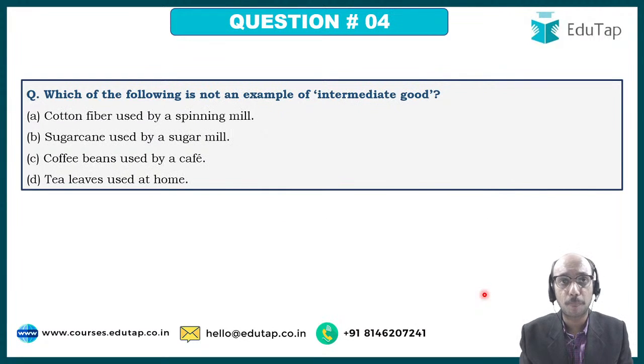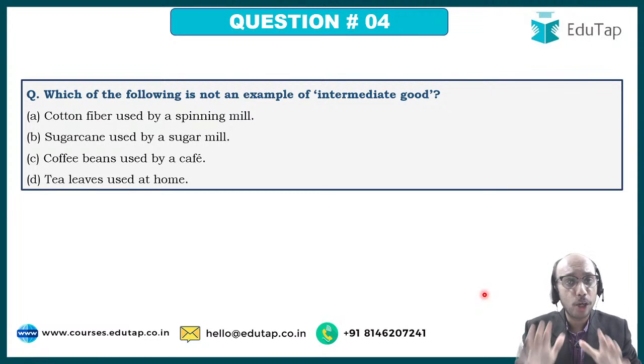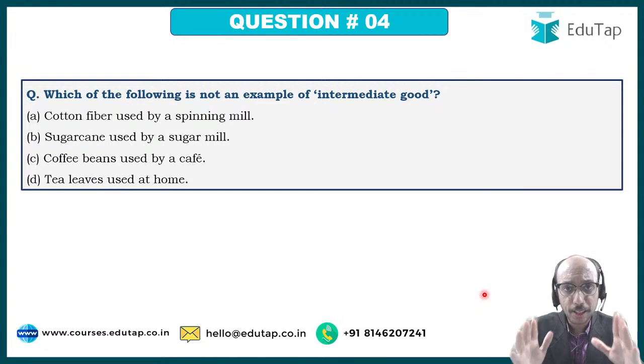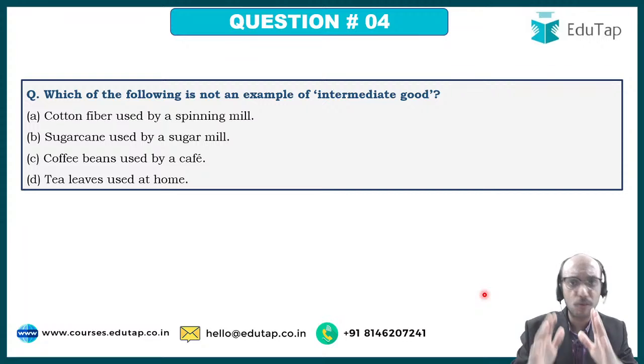Moving ahead to question number 4. In this question, I am going to discuss the concept of intermediate goods with you. I hope that you are seeing what we are doing over here. We are not wasting your time in this live session. In the first question, I talked about durable use goods and normal goods. In the second example, I talked about public goods and private goods. In the third question, I talked about capital goods. In the fourth question, I'm talking about intermediate goods. And I am providing complete understanding regarding these types of goods to you.